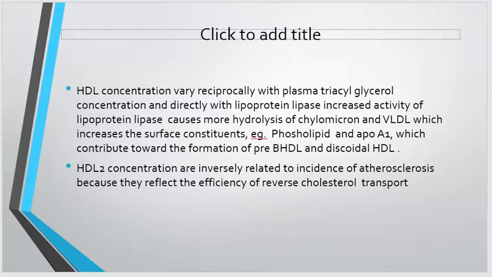HDL concentration varies reciprocally with plasma triacylglycerol concentration and directly with lipoprotein lipase. Increased activity of the lipoprotein lipase causes more hydrolysis of the chylomicron and VLDL, which increases the surface constituents, that is phospholipids and ApoA1, which contributes to the formation of the pre-beta high-density lipoproteins and discoidal HDL.